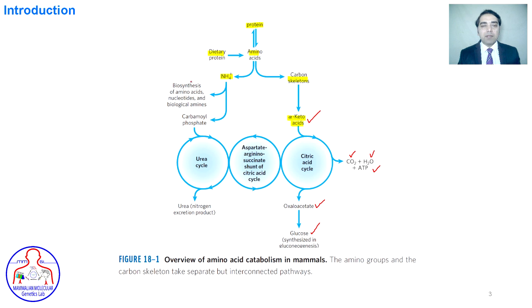On the left hand side, we can see the ammonium is utilized to synthesize different amino acids, nucleotides, and some biological amines. This ammonium is converted into carbamoyl phosphate by the use of ATP and bicarbonate. Then this carbamoyl phosphate enters into the urea cycle, which contains 4 steps. There is a shunt between the citric acid cycle and the urea cycle that shares the compounds of each cycle. The shunt is called the aspartate-argininosuccinate shunt of the citric acid cycle. The final product of the urea cycle is urea.